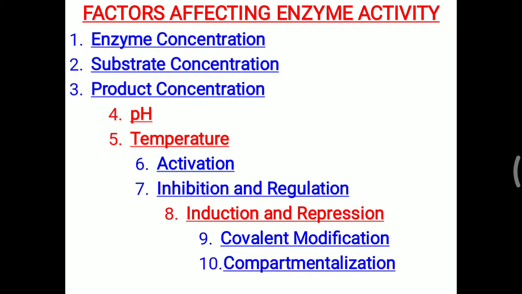And lastly, compartmentalization. You have already seen that some enzymes are present in the cytoplasm, some in the mitochondria, or some in the Golgi body. So the presence of different enzymes in different compartments is also an important part of the regulation of enzyme activity. All these factors are important. You have to remember enzyme, substrate, product, pH, temperature, activation, inhibition, induction, repression, covalent modification and compartmentalization. These 10 factors are the most important for enzyme activity.